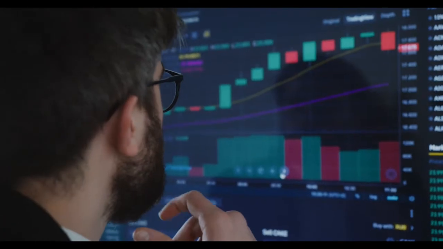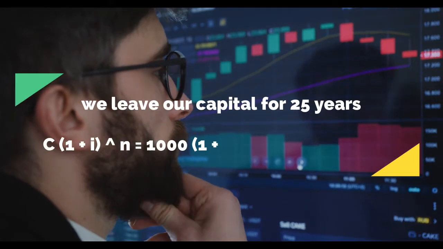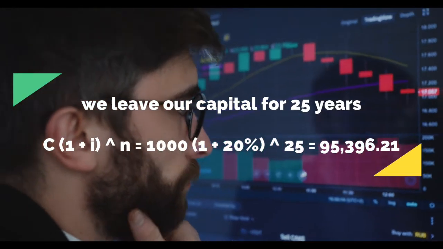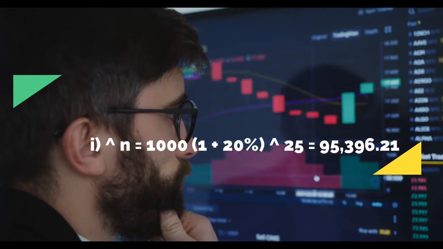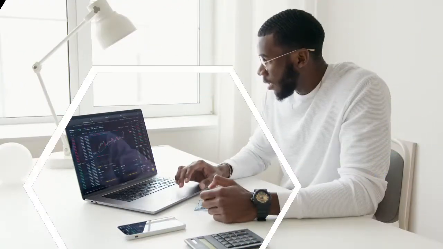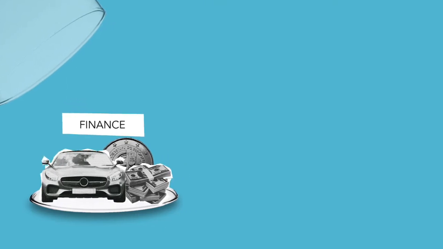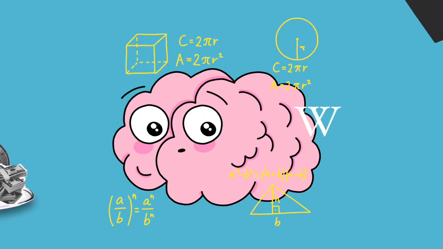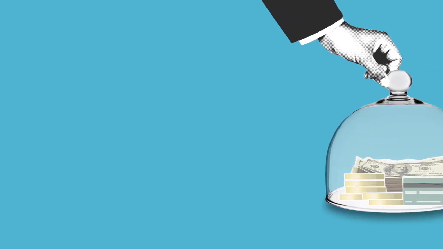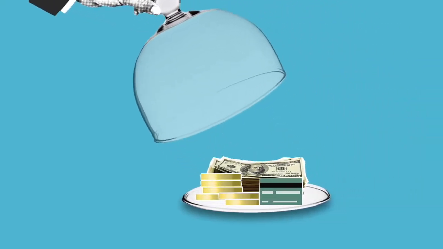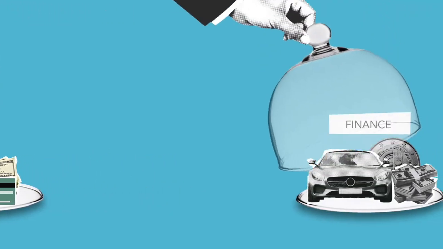This little formula is the base of compound interest, and we can use it to see what happens if we leave our capital for 25 years, for example. Amazing, right? This is known as compound interest, and that is why it is a great tool to increase our capital. In fact, this tool is what banks use, for example, to grow their capital exponentially. Of course, by lending their money through credit cards to customers, at rates of even 150%.